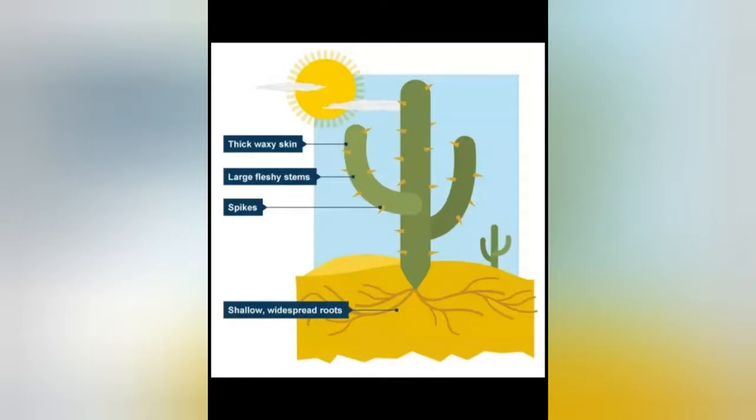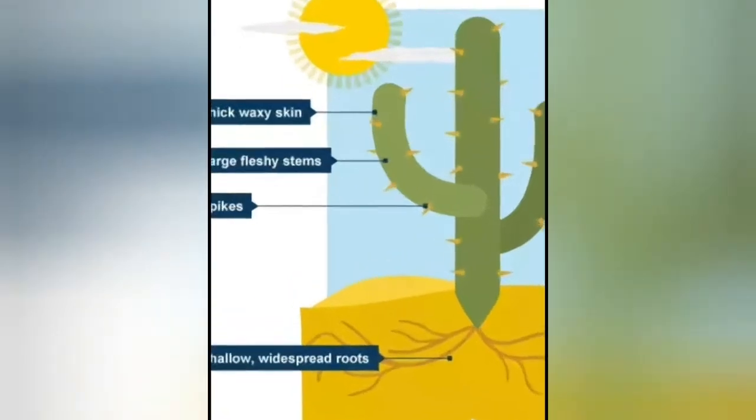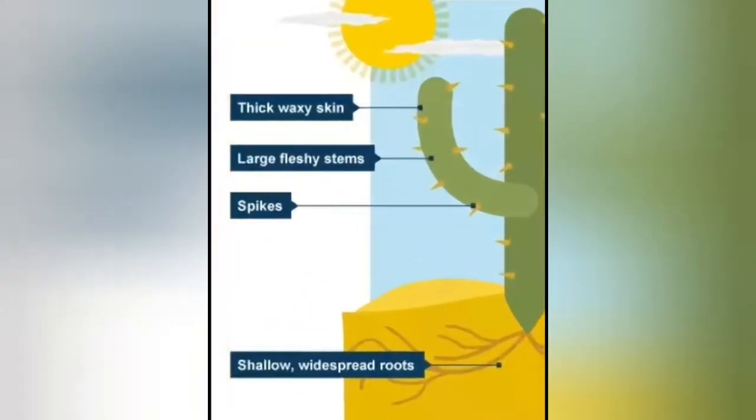In cactus, as you can see in this picture, the leaves are small and very less in number, and in this picture you can really not see any leaves because they are modified into sharp pointed spines or spikes, as you can see here.